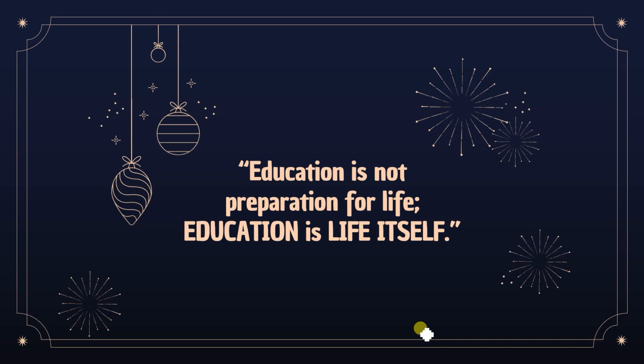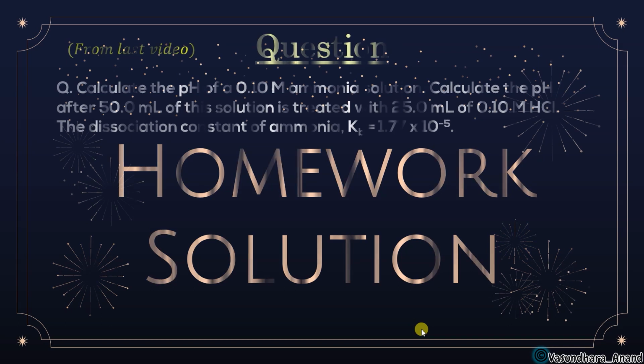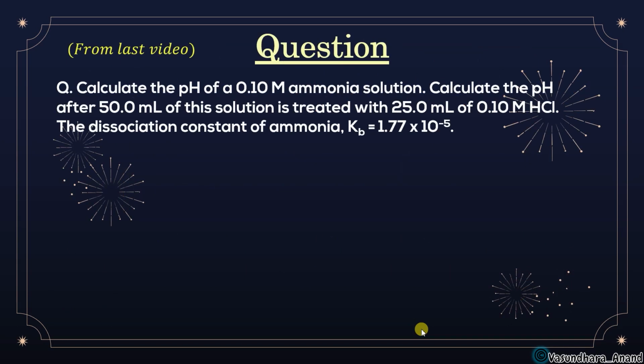Okay, without any further ado, let's start with the homework solution which I gave in the last video. Calculate the pH of 0.10 M ammonia solution. Then calculate the pH after 50 ml of the solution is treated with 25 ml of 0.10 M HCl. And then find the pH once more when 25 ml of this solution is neutralized by 25 ml of 0.10 M HCl.